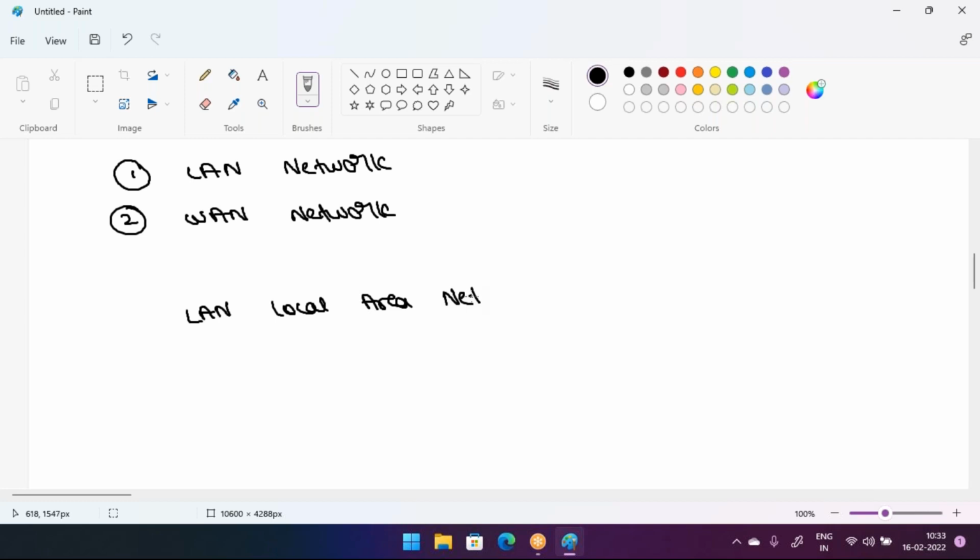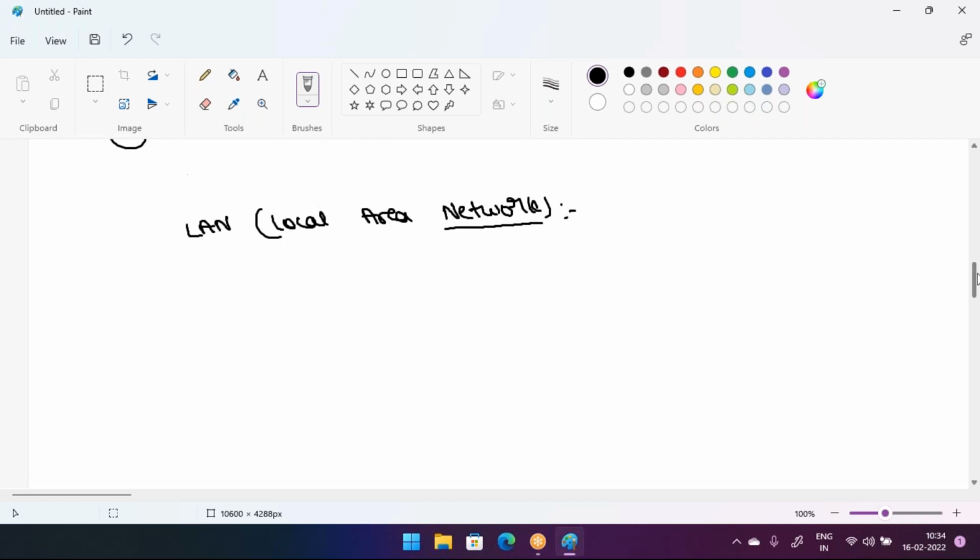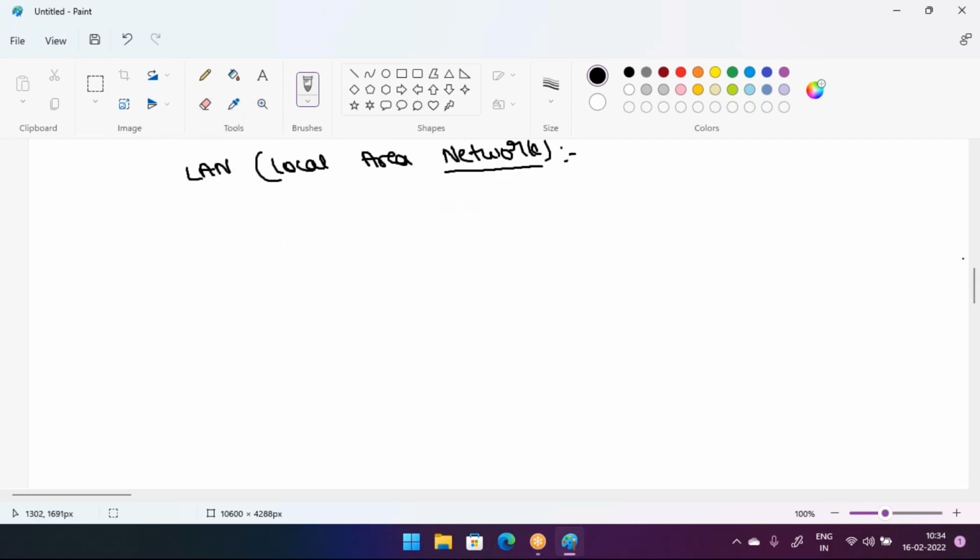Local area network, that is called a LAN network. Whenever I say the keyword network, network means a collection of devices. Connection of the devices is called a network. So what does LAN mean?